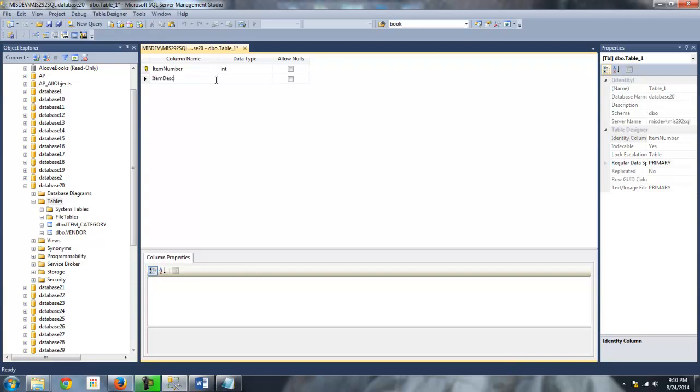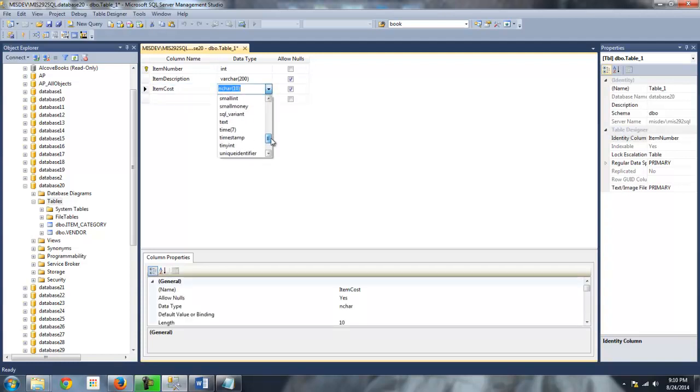We have the item description. I think I'll make this varchar, oh, I don't know, 100, 200. Okay. And then we have the item cost. And I think, you know what, we have money, that would be appropriate, but I think a better one in this case is small money. The reason is that small money just takes up less space in memory, and the money, the big one, will literally allow you to put a value in there of up to, you know, the quintillions of dollars, which we don't need for our little chocolate store. So small money is much more reasonable for most business applications, I would think.